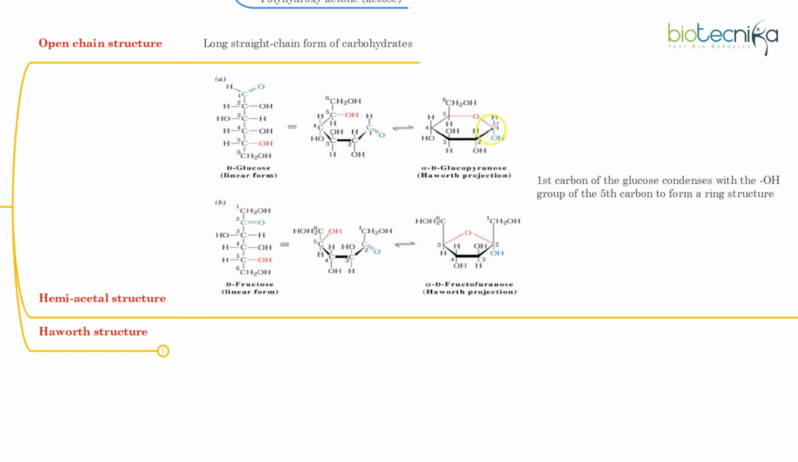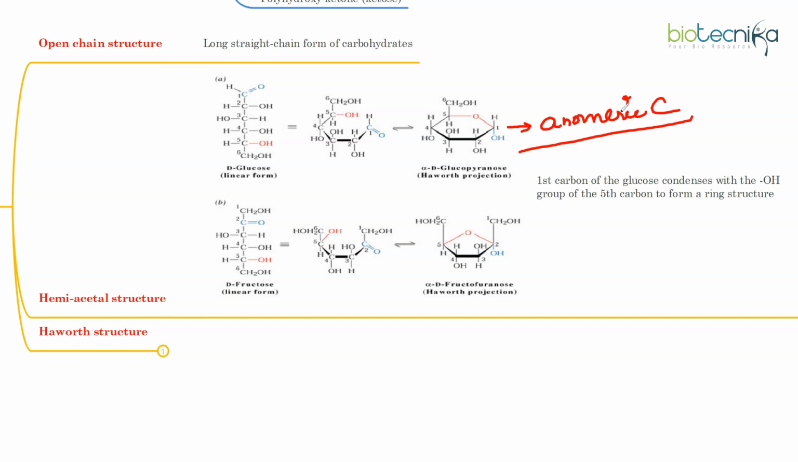Now that's why you can see this first carbon, initially it was not chiral, as the oxygen was involved in a double bond. But now this carbon has got an additional chirality. This carbon is what is called the anomeric carbon.